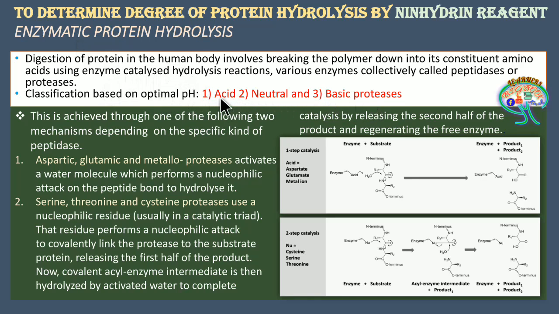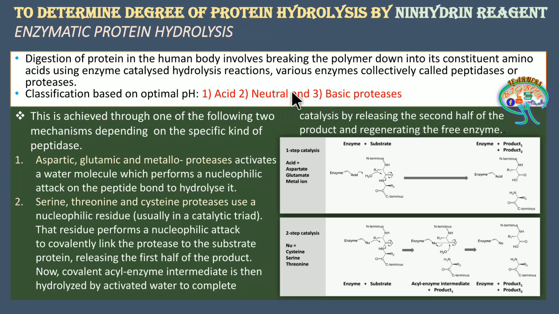Now here, acidic proteases are those enzymes which show their action or catalyze the protein in the acidic medium. The neutral ones are the enzymes which are active during neutral or moderate pH, and the basic proteases are those which show their action or catalyze during the basic or alkaline pH. So these are the 3 different groups based on the pH.